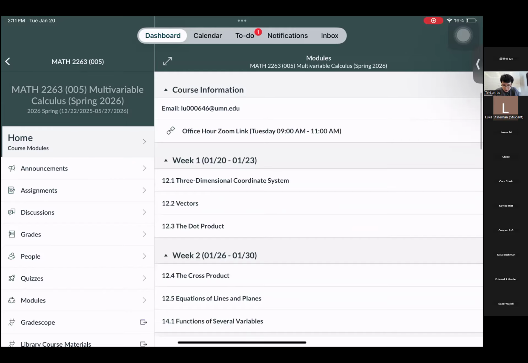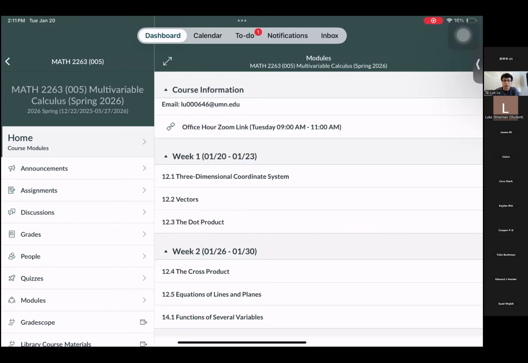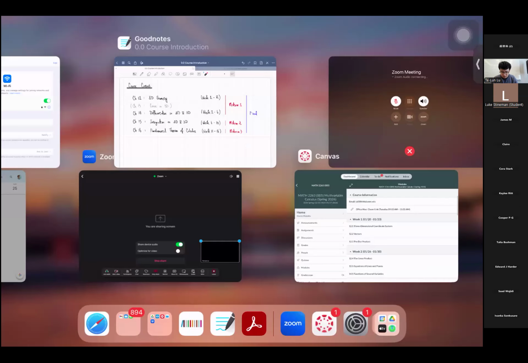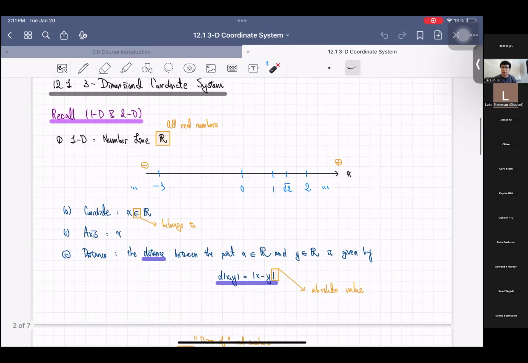I will post the first video today. You will see below 12.1 here, the three-dimensional coordinate system. I will post videos below these section numbers and also the notes corresponding to them. For example, 12.1 looks like this. I will do an introduction on the structure of this section, and there will be several notes corresponding to it, so I'll upload both the video and the notes.